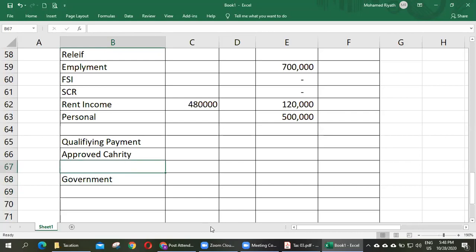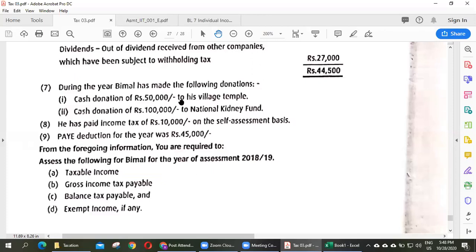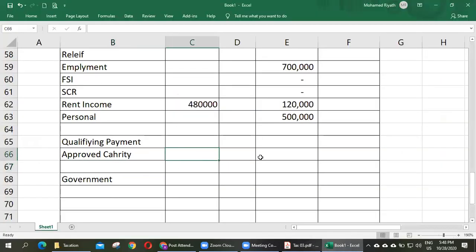Here, a cash donation of rupees 50,000 to his village temple. Is it eligible? Can we claim it? Cash donation to his village temple? No, we can't take it as a donation, right? So therefore, approved charity, no, zero. It's not eligible. Donation to village temple, no.